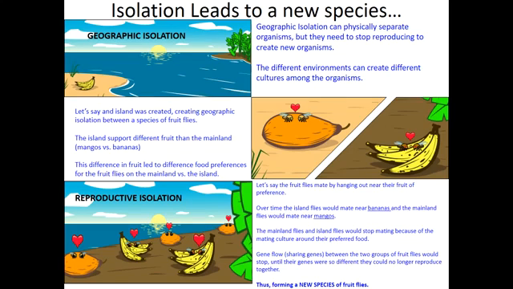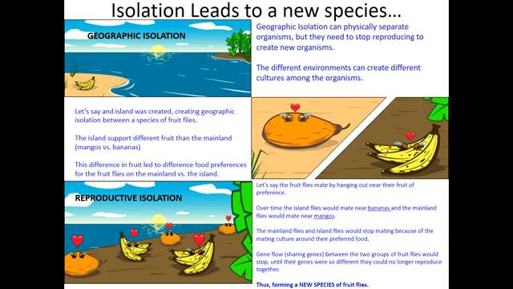So over time, it is going to lead to reproductive isolation because it's very possible that over time, the island flies are going to mate near the bananas while the mainland flies are going to remain near their mangoes. And so the mainland and island flies would stop mating with each other because the mating culture around the specific type of fruit is going to change.